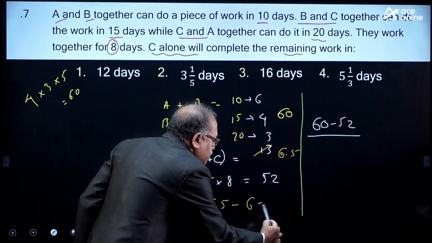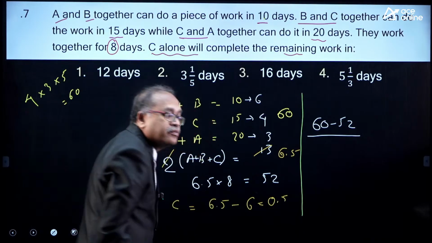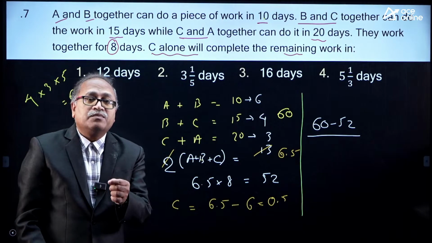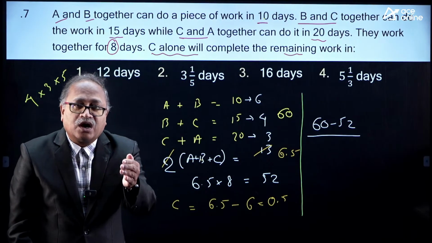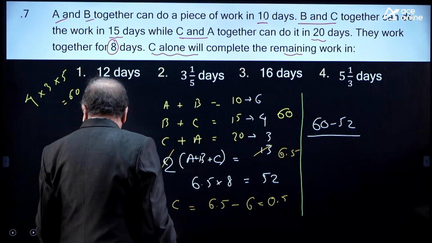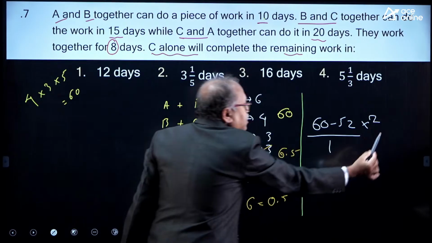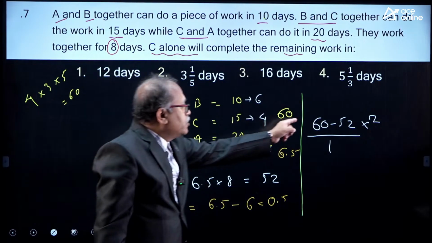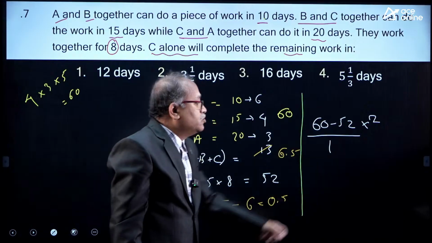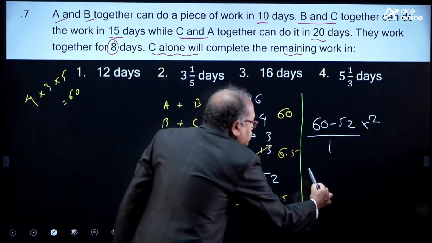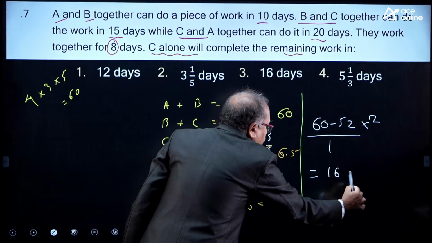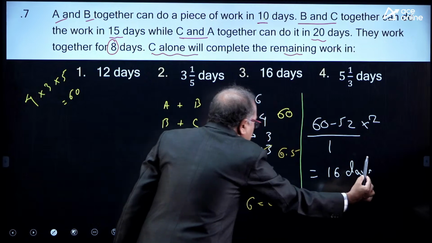So I am getting 0.5. C alone completes per day 0.5 or half. So divide this number by half, that is 1 by 2. I got 8 here, 8 into 2, that comes 16. So C alone will complete the work in 16 days.